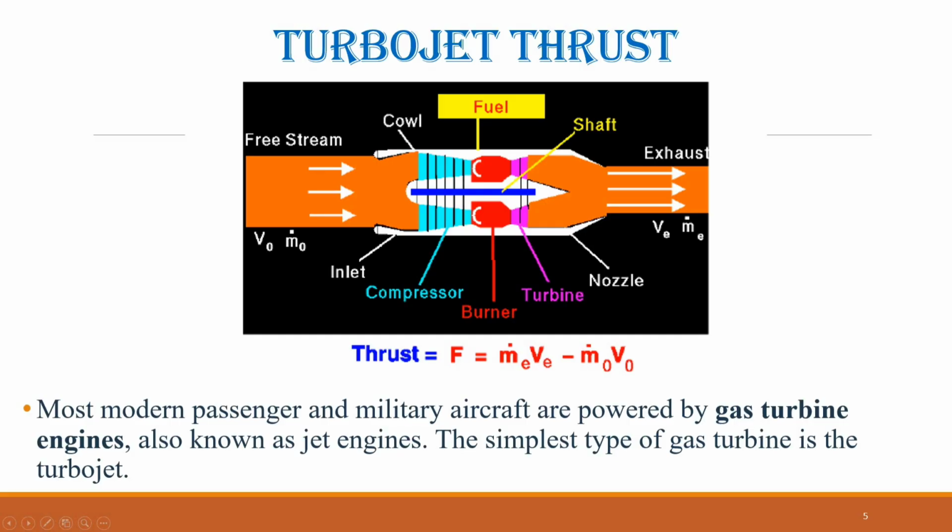In a turbojet, the exit mass flow is nearly equal to the free stream mass flow because very little fuel is added. The nozzle usually ensures the exhaust pressure returns to free stream pressure.